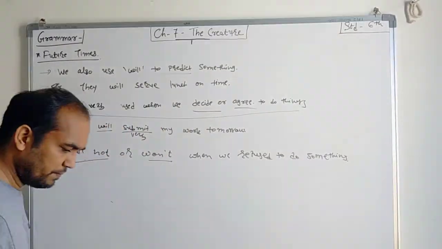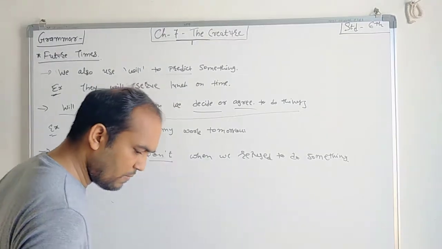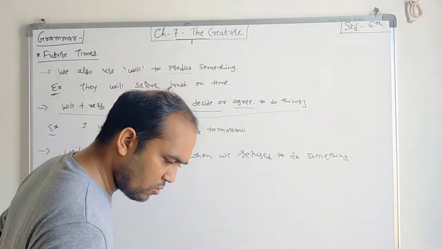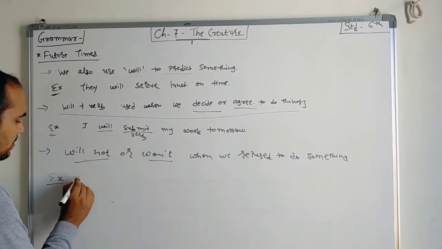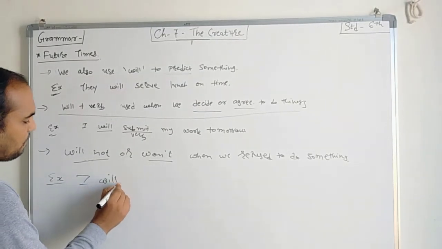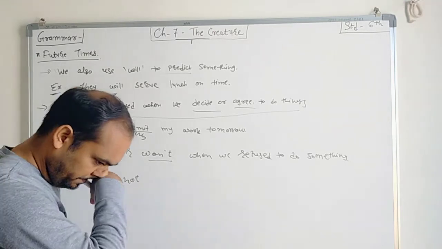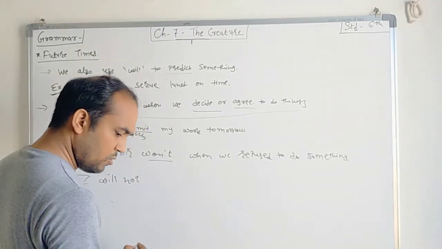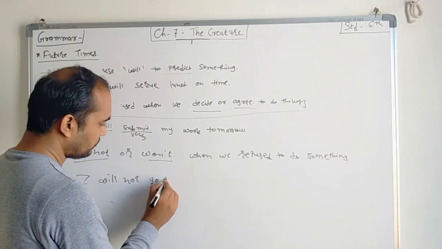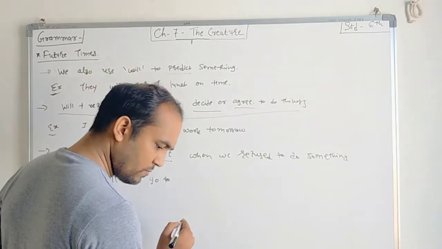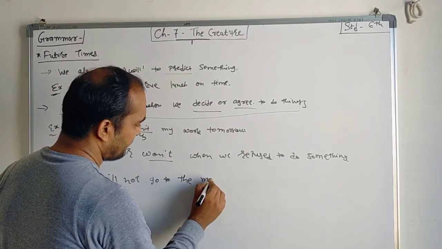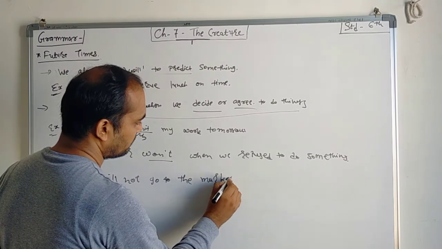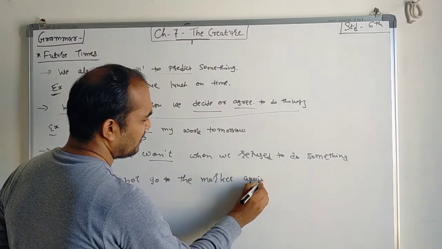For example, I will not go to the market again. Right?